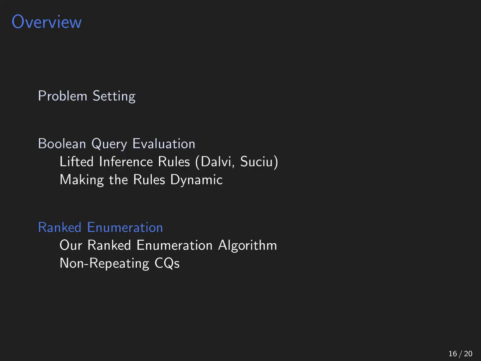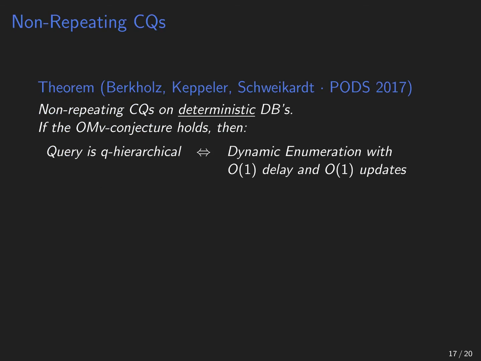Let's move on to an application to non-repeating conjunctive queries. Okay, so there is a theorem by Bergholz, Keppeler, and Schweikart from PODS 2017 that for non-repeating conjunctive queries on deterministic databases, if the OMV conjecture holds, then we can do dynamic ranked enumeration with constant delay and constant updates if and only if the query is Q-hierarchical, which is some syntactic property of the query.